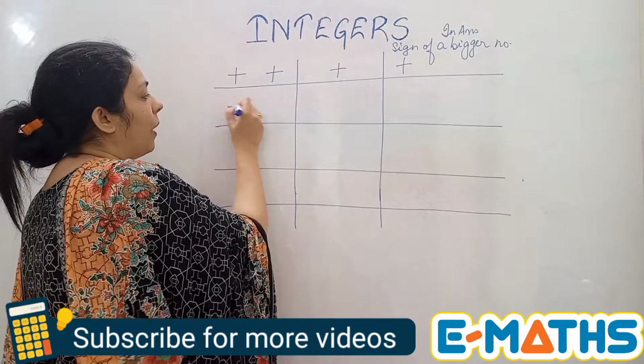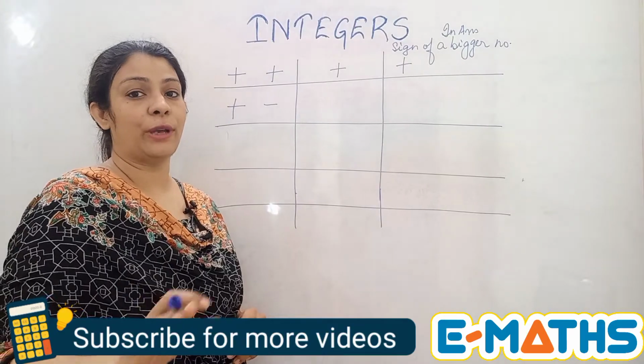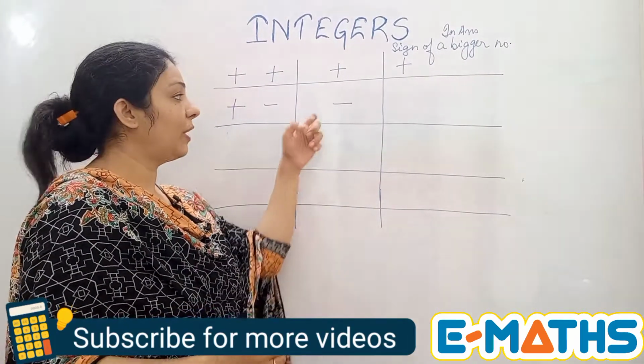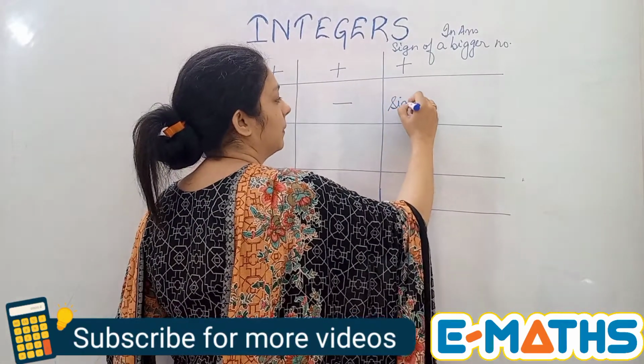If one is plus, one is minus, the operation that you are going to carry out is subtraction. You will be subtracting it and you will take the sign of the bigger number.